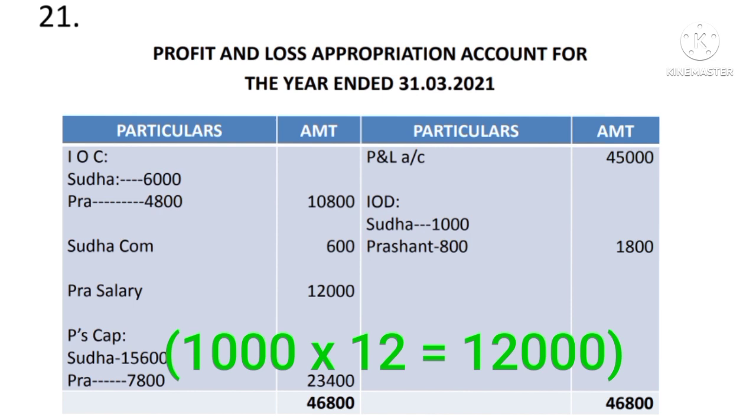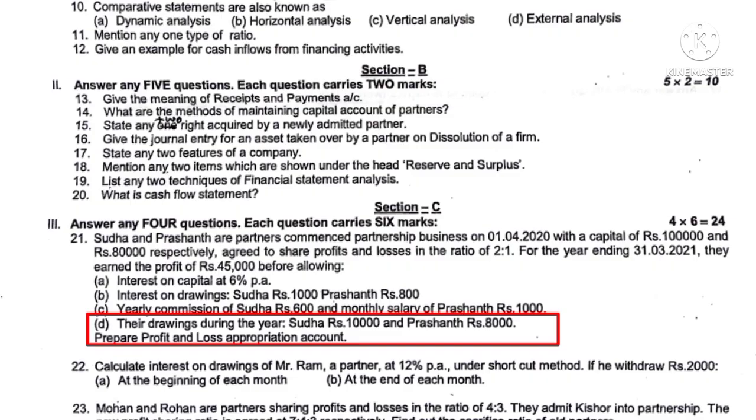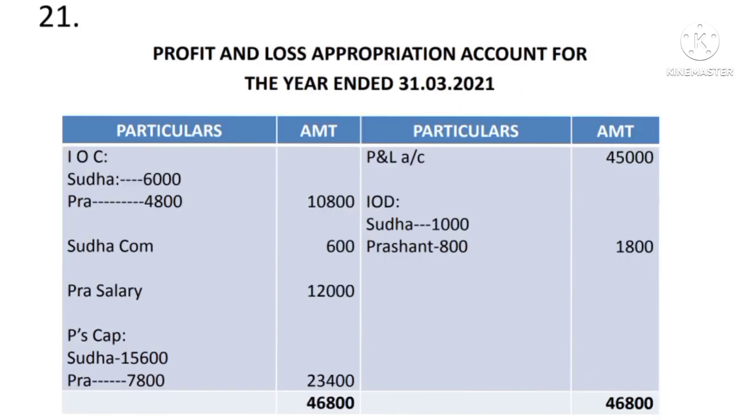Now drawings are given. It is not necessary here. We are not supposed to record it in the P&L appropriation account. It is recorded in the partner's capital account. Sometimes just to confuse you, drawings would be given. If suppose interest on drawing we have to calculate, then we have to use the amount of drawings. Otherwise there is no need of amount of drawings. Even then it is given, you just ignore it.